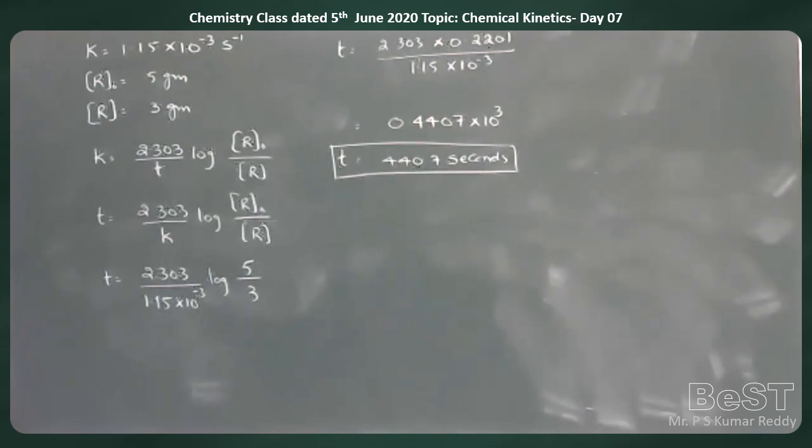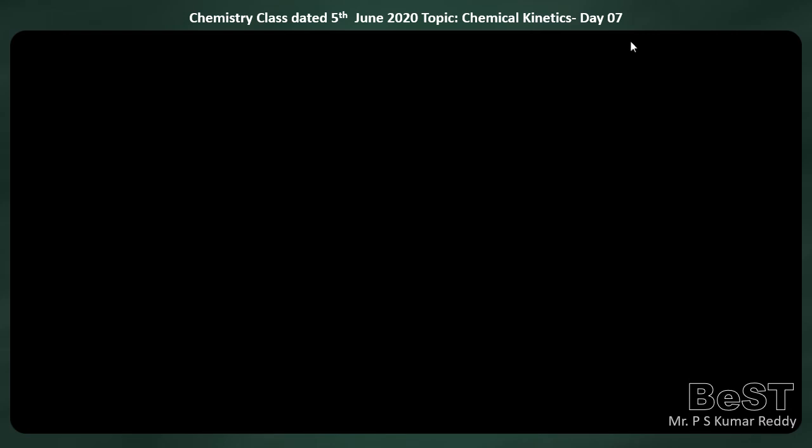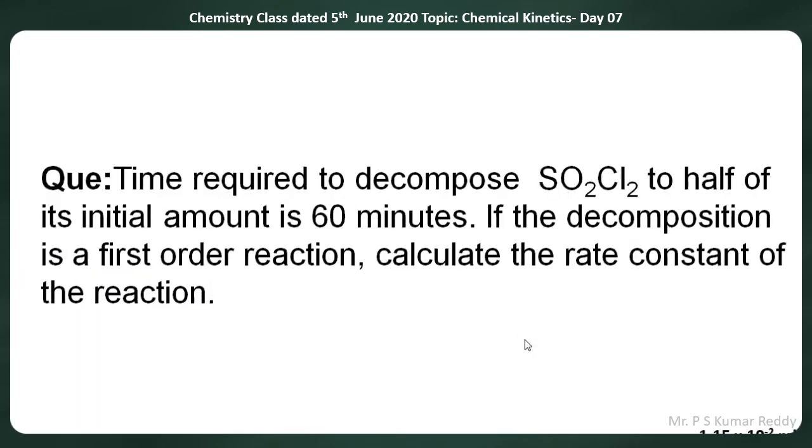Note down the next problem. The time required to decompose SO2Cl2 to half of its initial amount is 60 minutes. If the decomposition is a first order reaction, calculate the rate constant of the reaction.